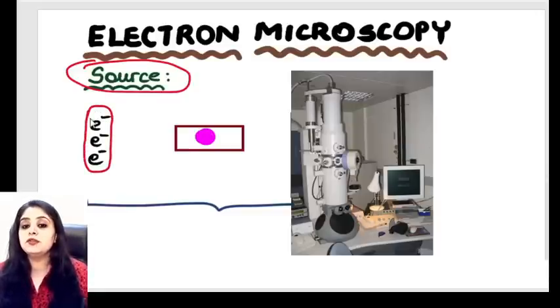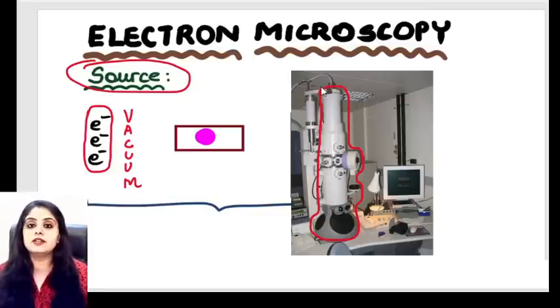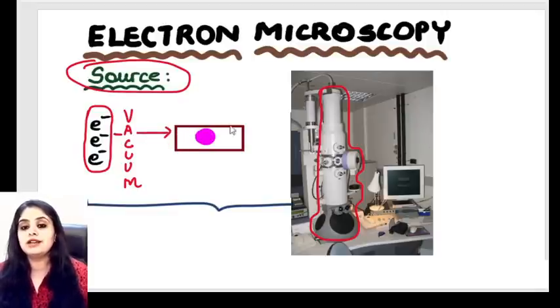The source is a beam of electrons, and electrons always have to be kept in vacuum. You can't keep electrons out in the open. You have to keep them in a vacuum, and that is why they've created this kind of a vacuum out here. That is why this looks like a closed space shuttle kind of thing. What is the next difference? When you take the electrons and they are in a vacuum, at the end of the day, you have a slide, you have a specimen on top of it.